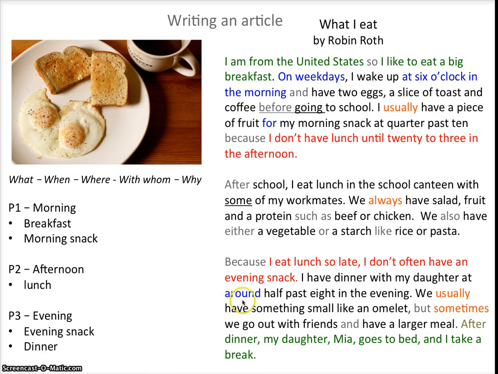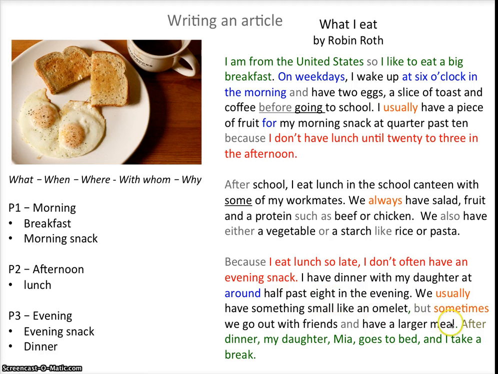Here I use "around" to show that I don't have dinner at 8:30 in the evening every evening. It's around 8:30. Maybe it's 8:15, or maybe it's 8:45. So it's not always at the exact same time, but it's always around 8:30 in the evening.